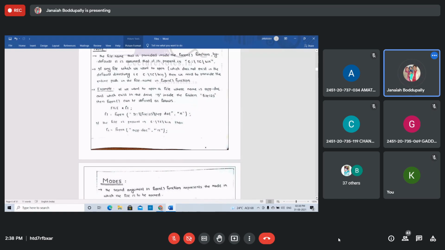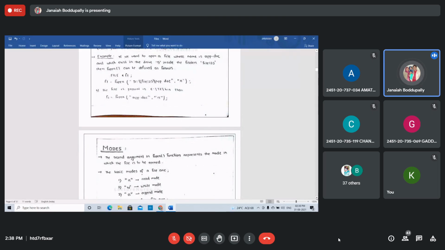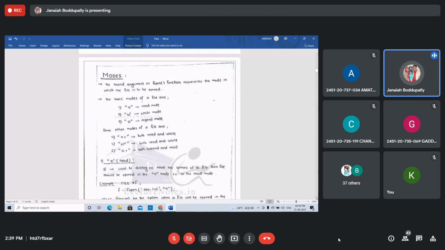Suppose f1 = fopen, app dot, like this. That's the syntax. First you declare the file pointer, then open the file. Next, now the different types of modes. What are the different types of mode?